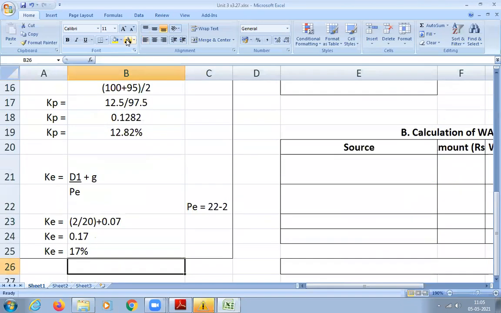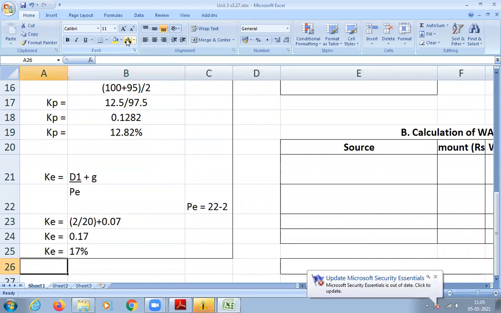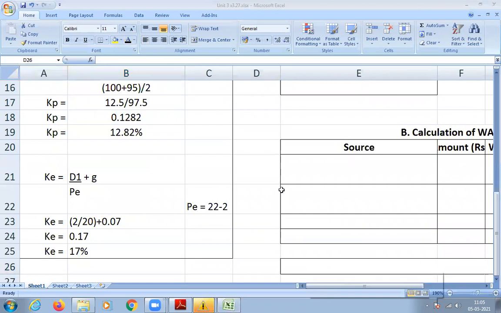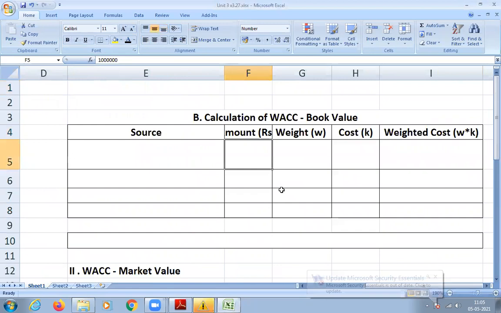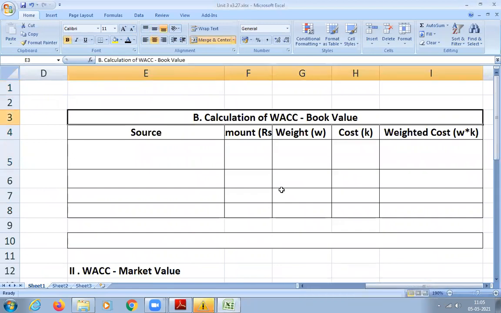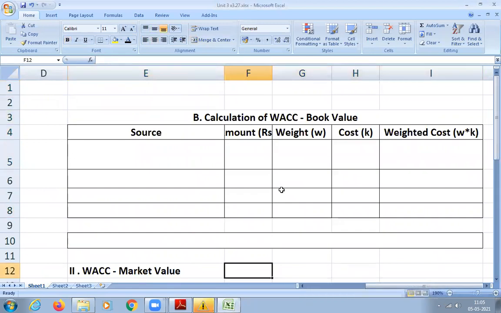Again, among these three, which is costly? The equity. KP is actually very costly. But KP has a lot of benefits when they are issuing it. Okay, so let us now quickly calculate.